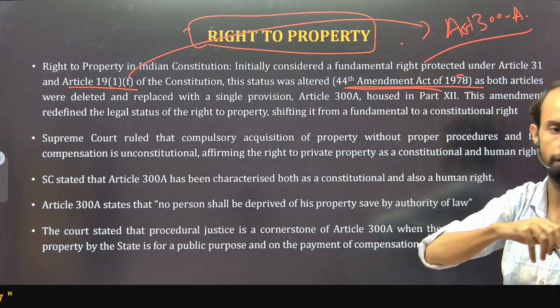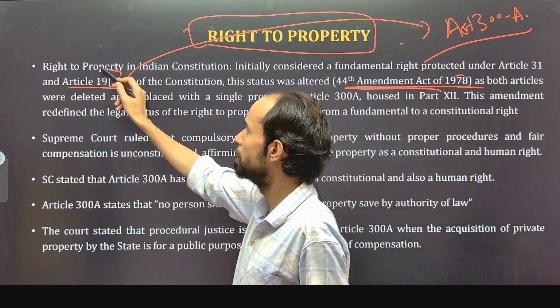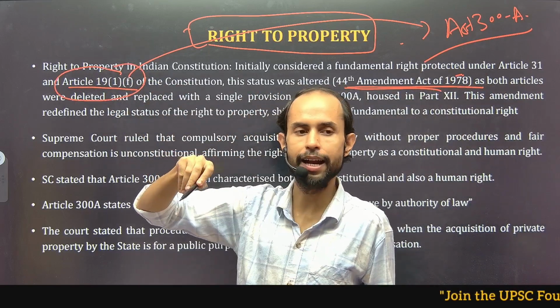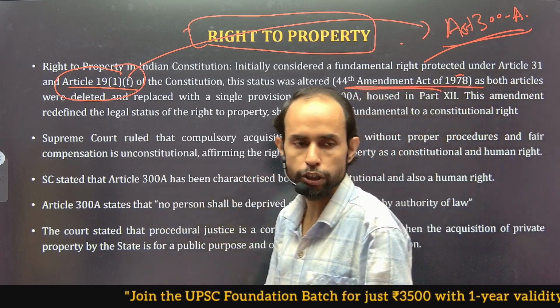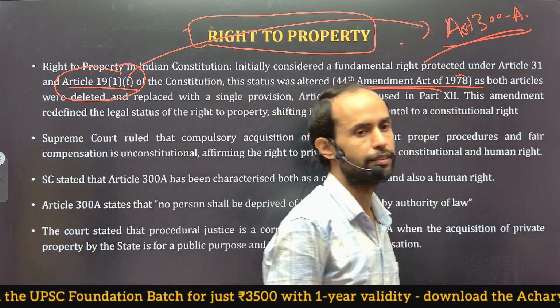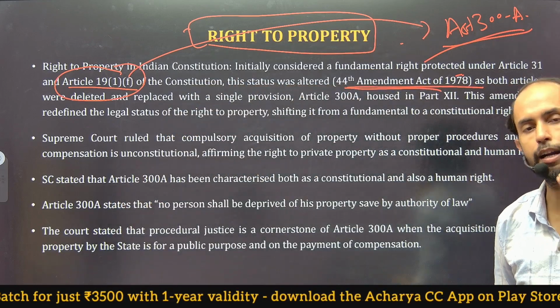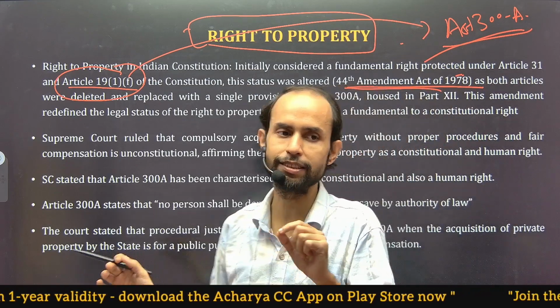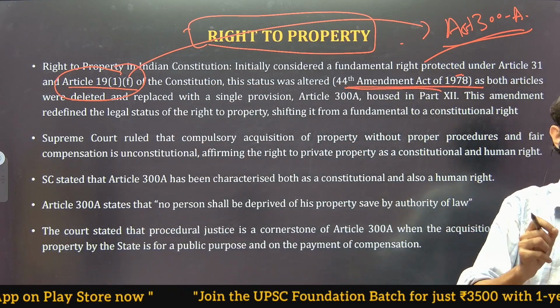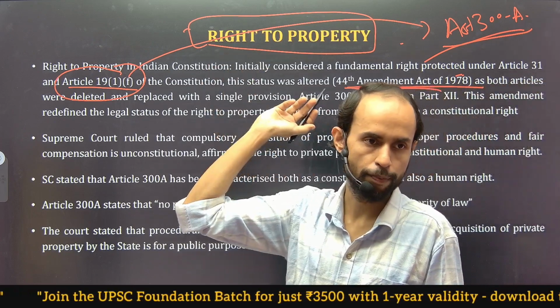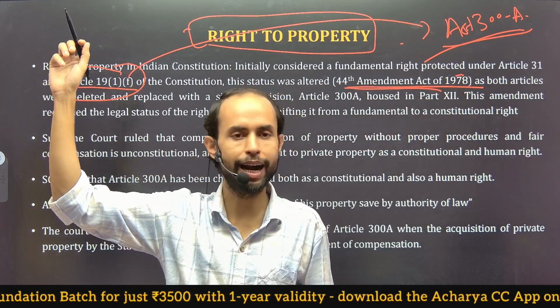Now what is the objective of removing right to property from Article 19(1) and placing it under 300A? Still it is a part of the Constitution, but there is a very big difference. When something is placed under Part 3 of the Constitution, it becomes a fundamental right. That means in case of violation of a fundamental right, you can approach the Supreme Court, or a High Court under Article 226.